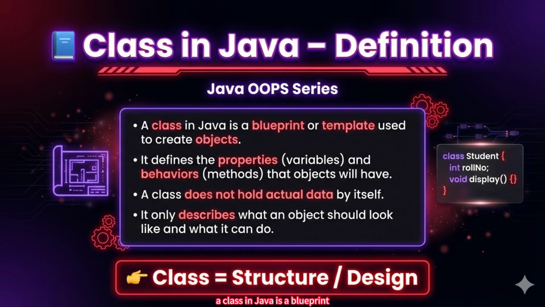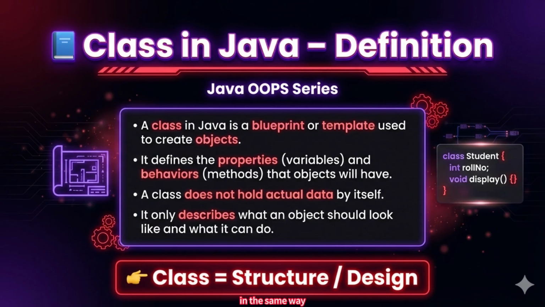A class in Java is a blueprint or a template used to create objects. Now, what does blueprint mean? Blueprint means a design. For example, before building a house, we first create a design. That design shows how many rooms, where the doors are, where the windows are. But that design is not a real house.